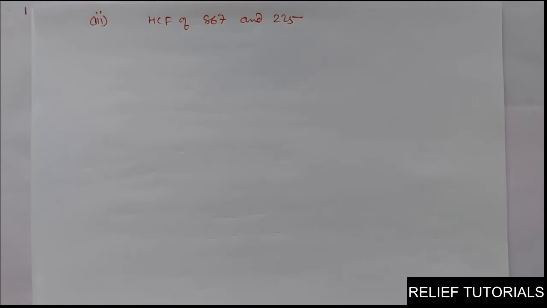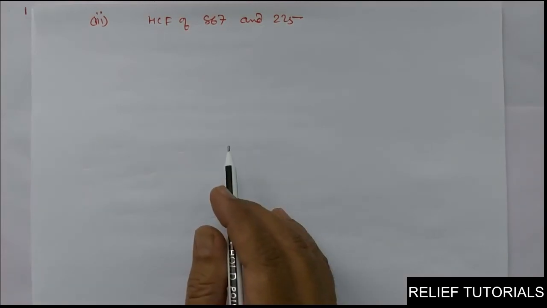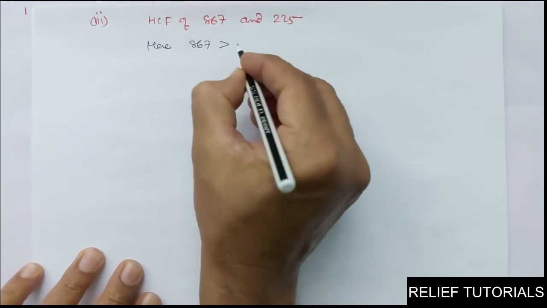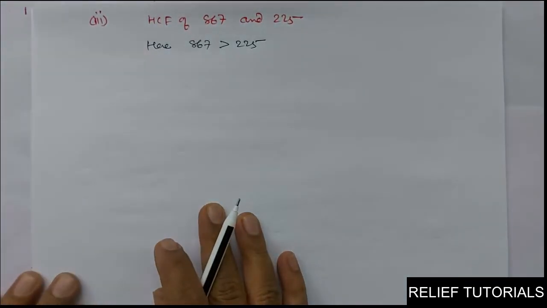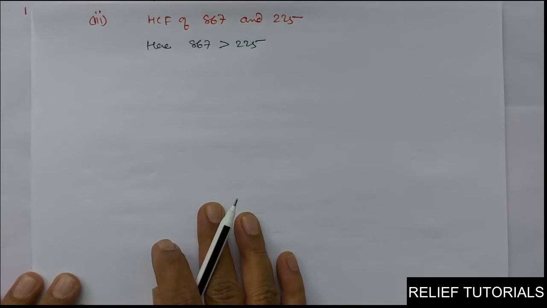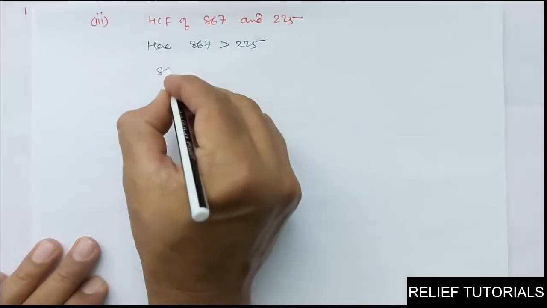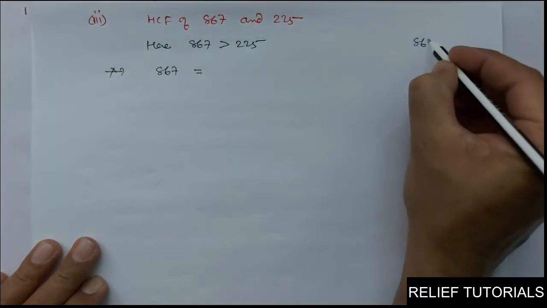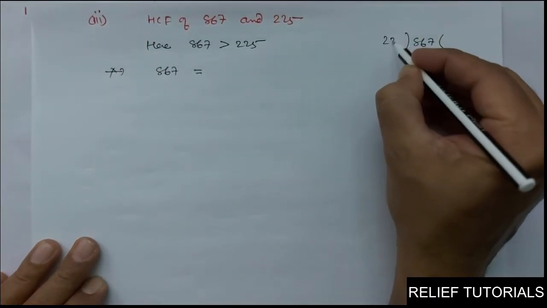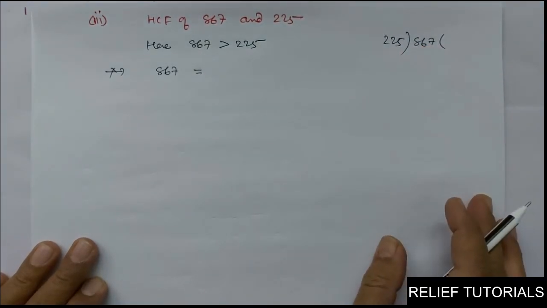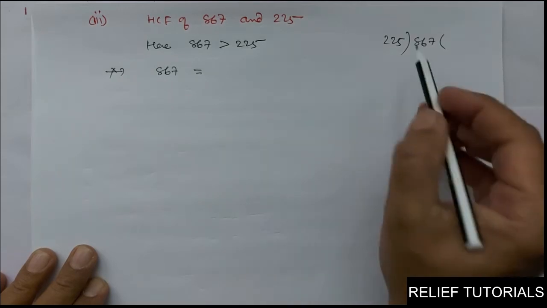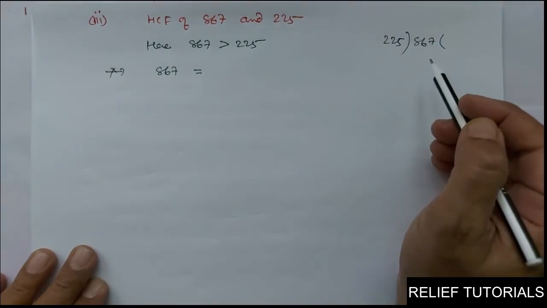Okay, how will we do this? Here 867 is greater than 225. I am not supposing A and B, you just apply Euclid division. You will divide 867 by 225. Clear friends? You have to do such division. It is complicated, but even so, 867 will be divided by 225.